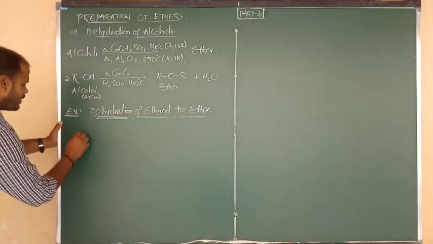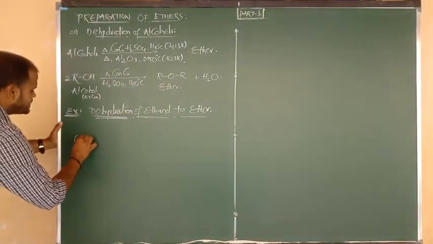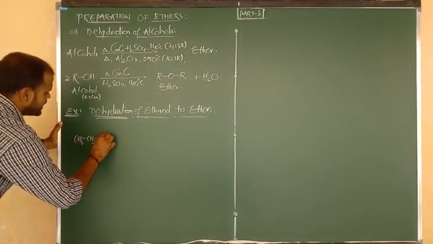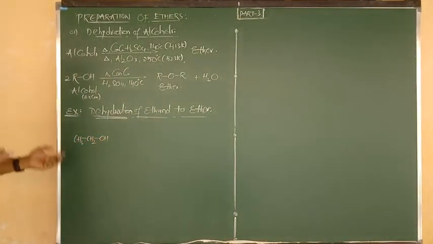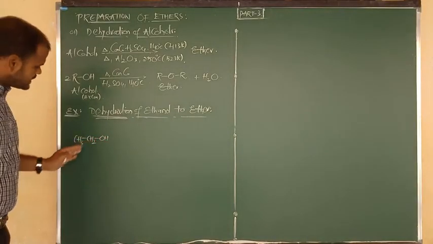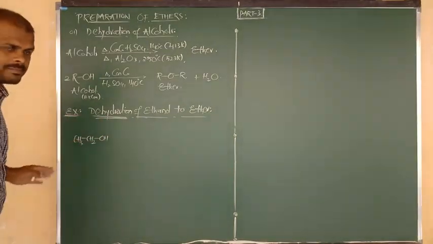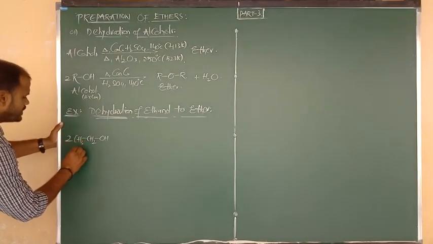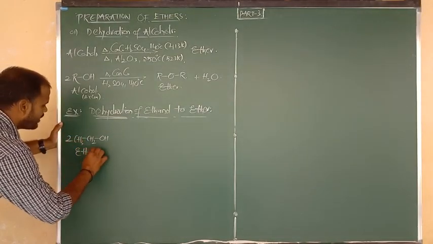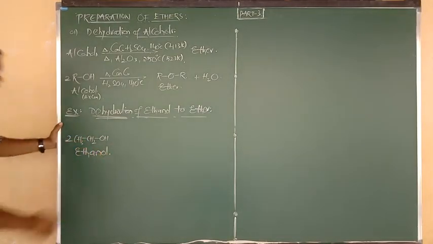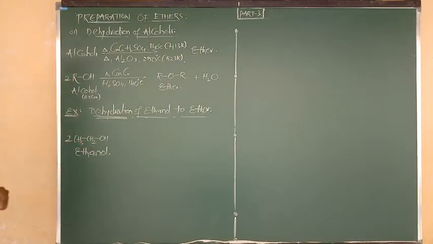Ethanol or ethyl alcohol, what is the formula? CH3 bonded to CH2, CH2 bonded to OH. Otherwise simply you can write C2H5OH. इसमें कुछ फर्क नहीं पड़ेगा बेटा. So here I am going to consider 2 moles of ethyl alcohol, and also we can say ethanol.